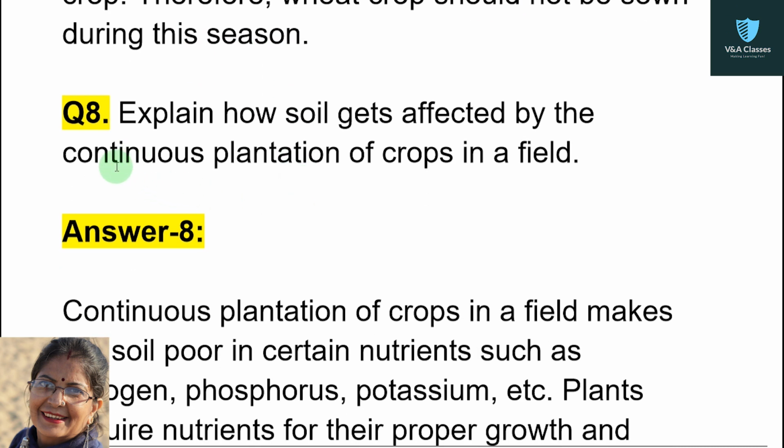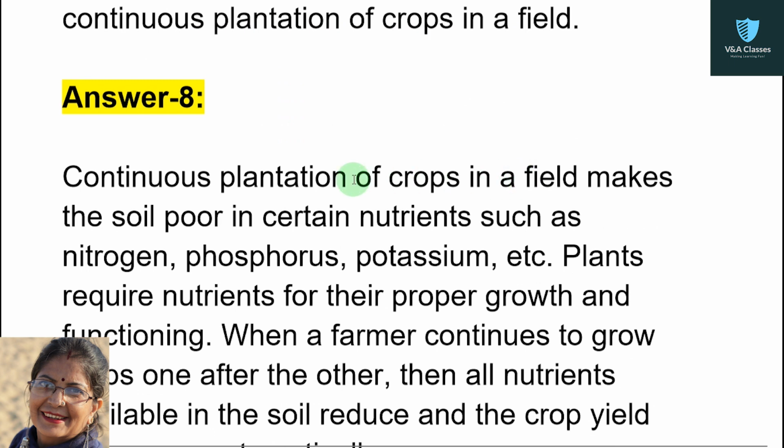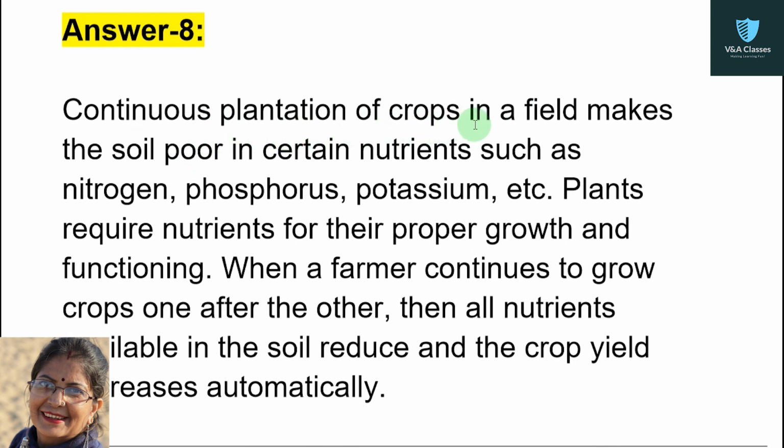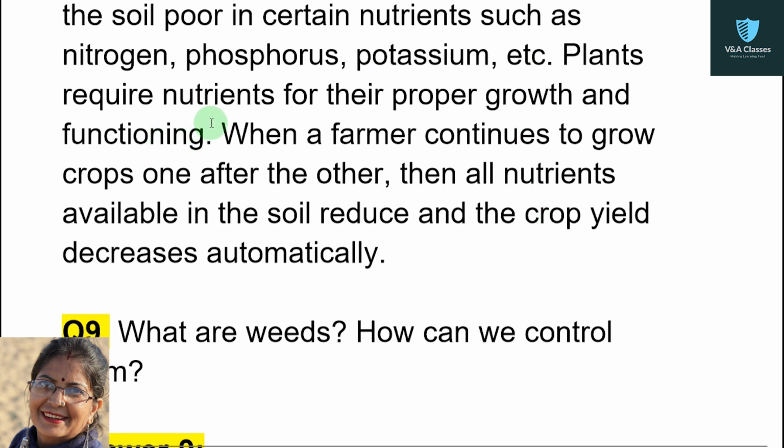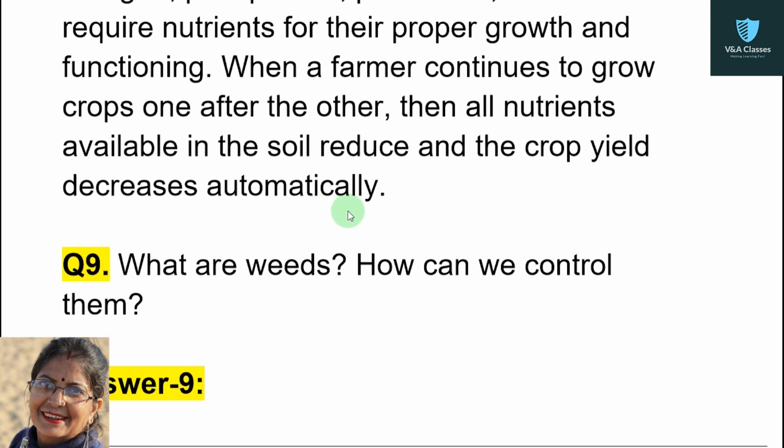Now question number 8. Explain how soil gets affected by the continuous plantation of crops in a field. Answer. Continuous plantation of crops in a field makes the soil poor in certain nutrients such as nitrogen, phosphorus, potassium, etc. Plants require nutrients for their proper growth and functioning. When a farmer continues to grow crops one after the other, then all nutrients available in the soil reduce and the crop yield decreases automatically.